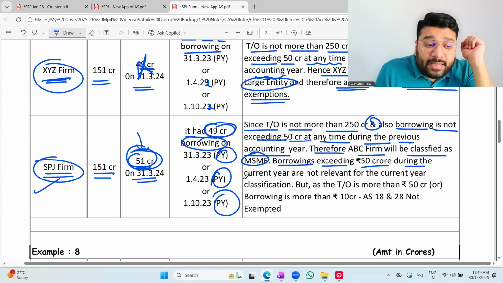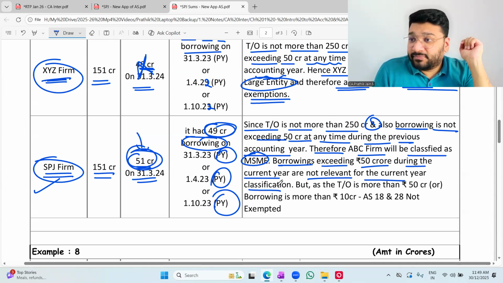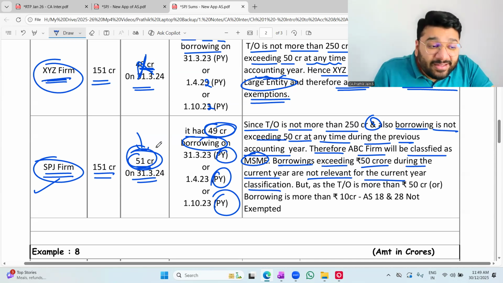Borrowings exceeding 50 crore during the current year is not relevant for current year classification. For next year classification, this is relevant.